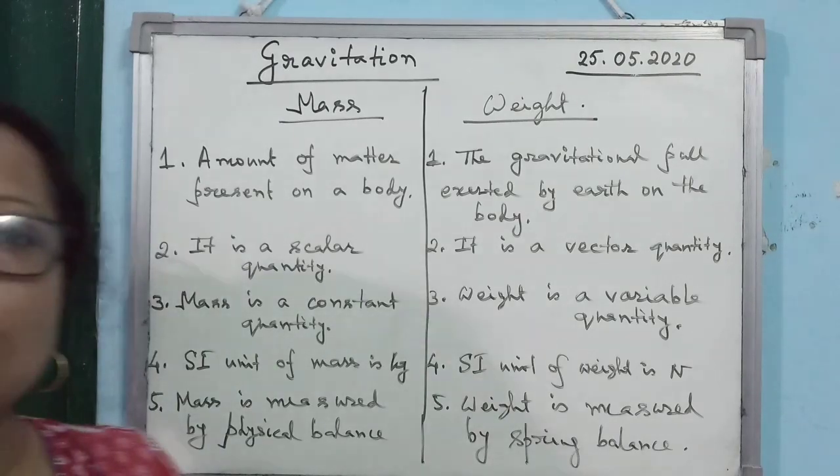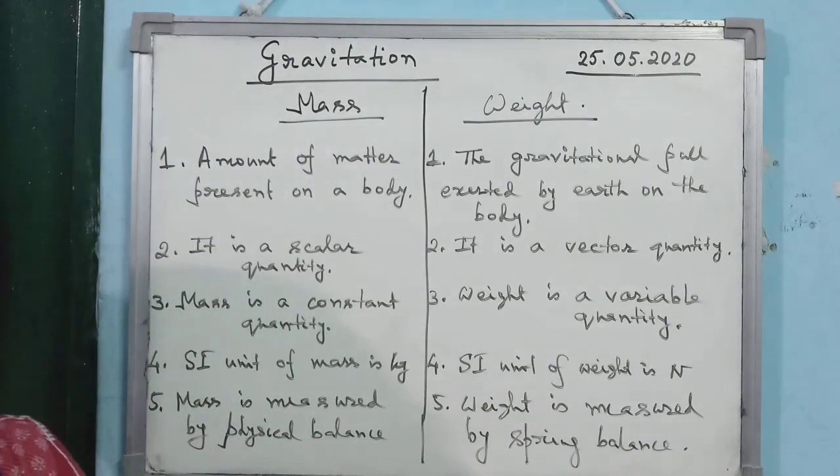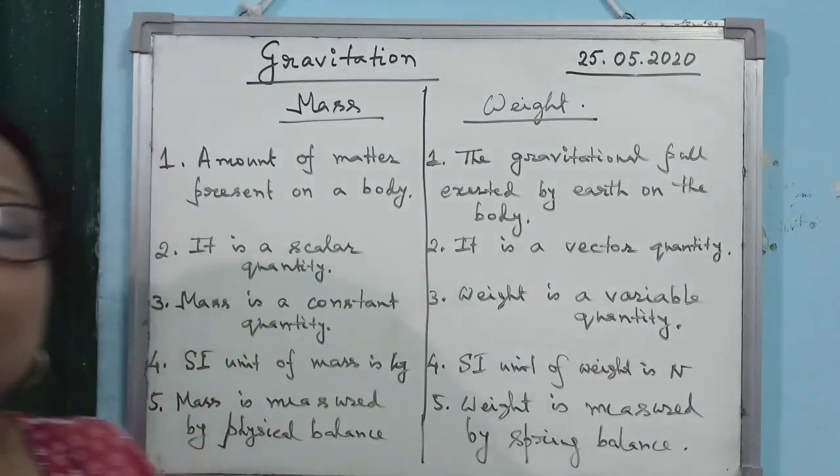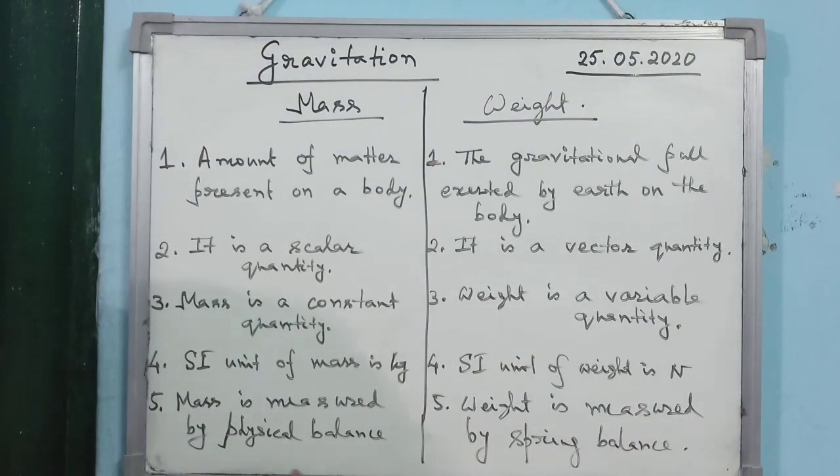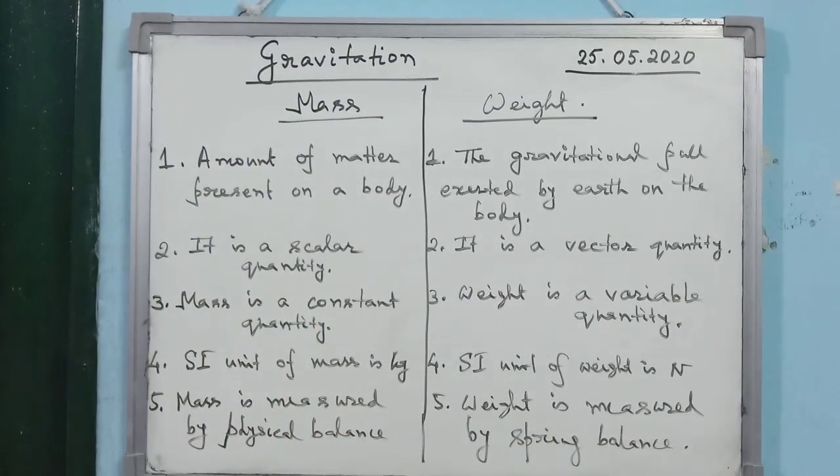The SI unit of mass is kg and the SI unit of weight is Newton. Mass is measured by a physical balance or beam balance, whereas weight is measured by a spring balance.